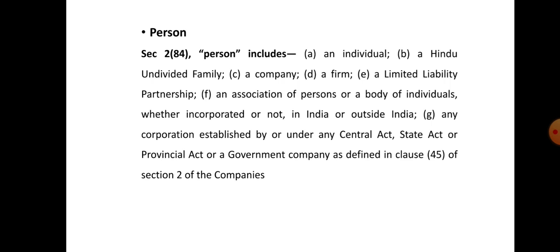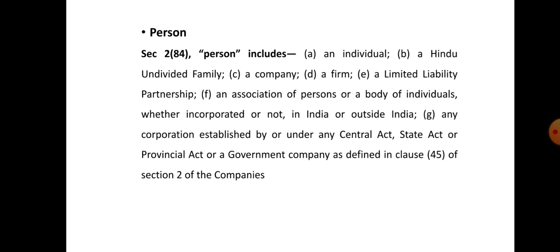A company is a legal entity created to do business. A firm, a partnership firm, is formed by two or more persons who come together to start a business to make a profit as per the Partnership Act of 1932. Also a limited liability partnership, where the liability is limited to the extent of their capital contribution, is treated as a person under section 2 subsection 84.